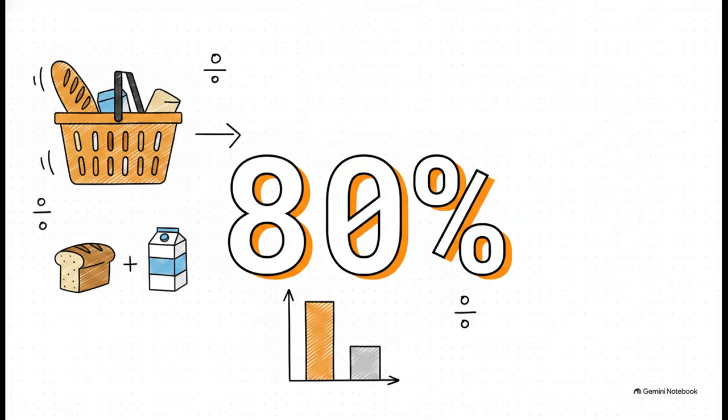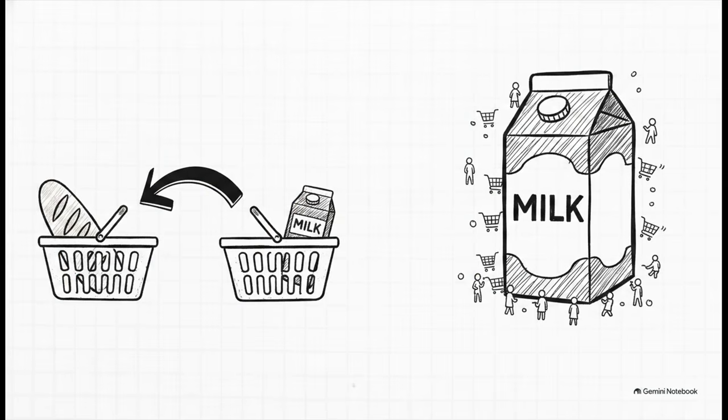Now, let's look at another number, 0.8. Sticking with our example, let's say that out of the entire dataset, there are 500 total transactions that contain bread. And, as we just established, 400 of those also contain milk. If we divide those 400 milk and bread baskets by the 500 total bread baskets, we get 0.8, or a massive 80%. This 80% represents our second metric, confidence. Confidence measures how reliably the consequent, in this case, milk, occurs when the antecedent, bread, occurs. Essentially, it tells us that 80% of the time someone puts bread in their basket, milk goes in there too. It's an amazing measure of reliability for our if-then rule.